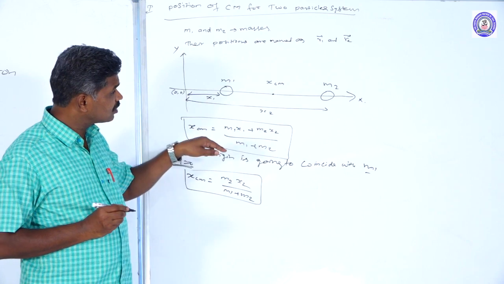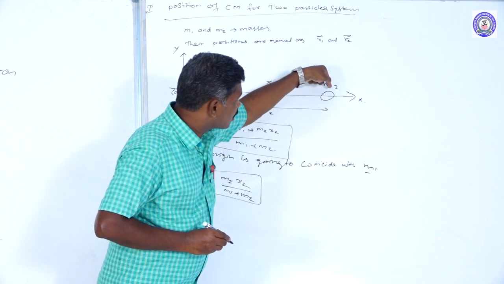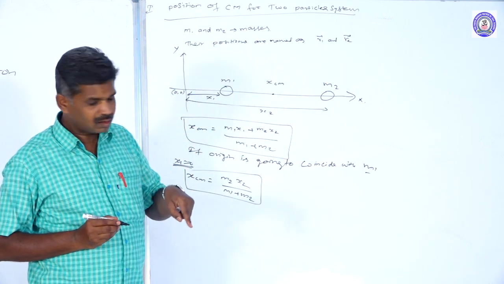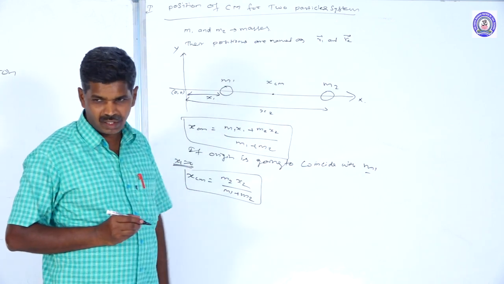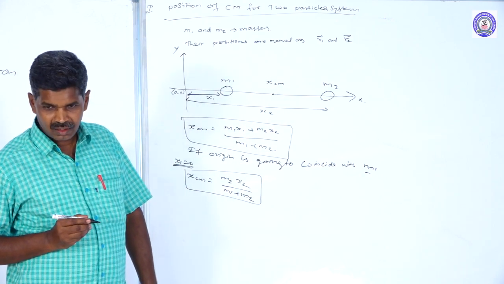If the origin coincides with m2, then x2 value becomes 0.